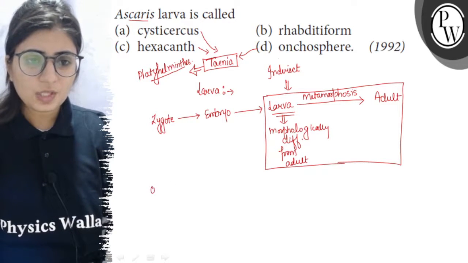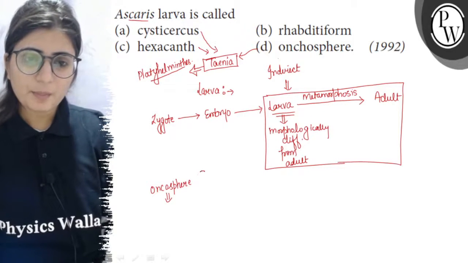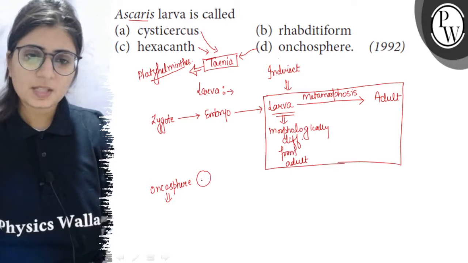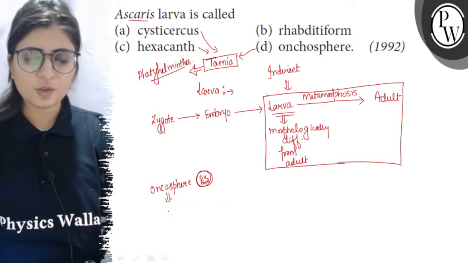So Oncosphere is a membranous larva which has a structure in it with 6 hooks. This 6 hook structure which is covered by a membrane is called the oncosphere.